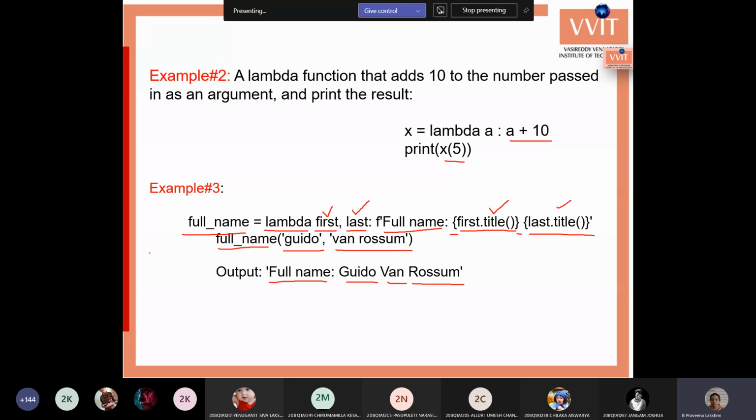Note down this example also. This f is to specify that this part of the data is a string.